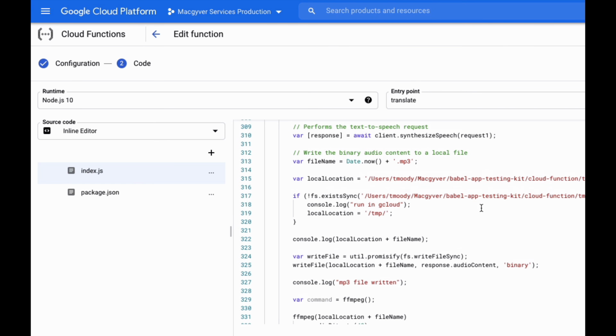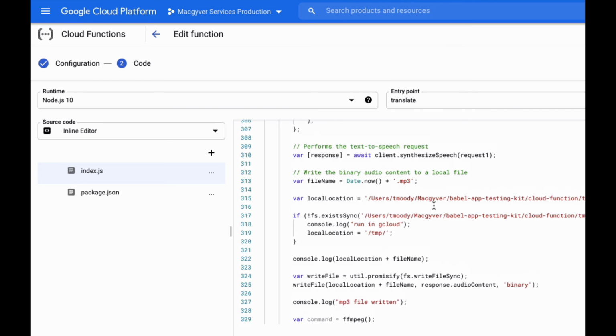Yeah, so with Google Cloud Function, you do get a temporary directory where you can download files, and I need to use that because when WaveNet responds, it's going to respond with an MP3, and I need to save that somewhere, at least temporarily. I guess in an ideal world, I could stream it directly into Google Cloud Storage, but frankly, I'm not 100% sure how to do that. What I do know how to do is download the MP3 to a local directory, quote unquote local, and then upload to Google Cloud Storage.